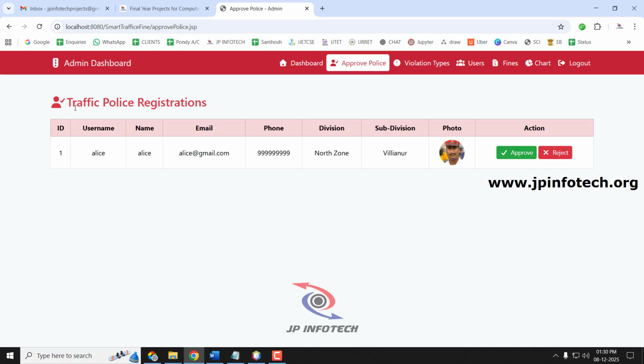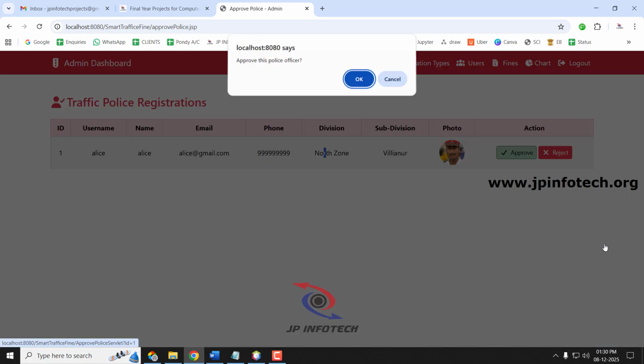So here you can see the traffic police registration that was made. Currently I have made a traffic police called Alice. So you can see the ID of the traffic police, the username, name, email ID, phone number, division, subdivision, and photo. Now the admin verifies whether this traffic police is authorized or not. Only after verification of an authorized person can they approve it, or else they will reject it.